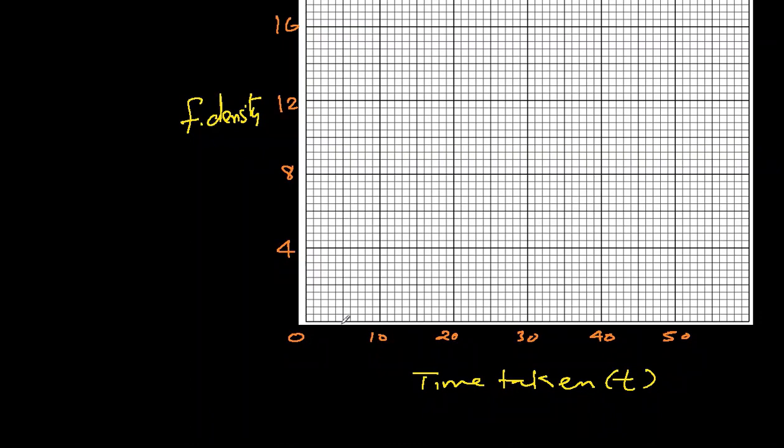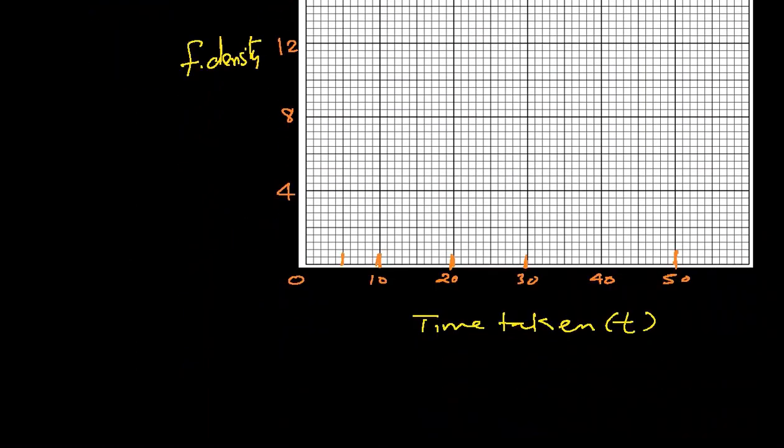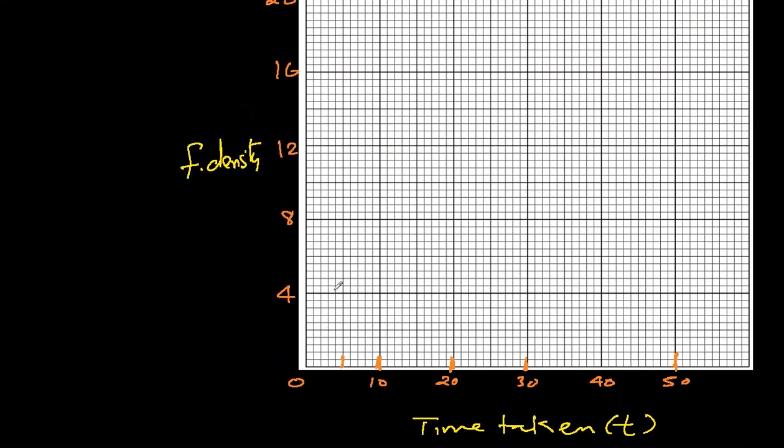Our first column will be at 5. 1, 2, 3, 4, 5 here. Second at 10, third at 20, fourth at 30, and then we have 50. Okay. Now let's see what will be the height. Height will be the frequency density. 4.6, 20.4, 13.5.